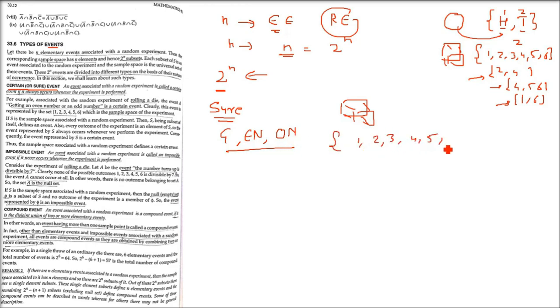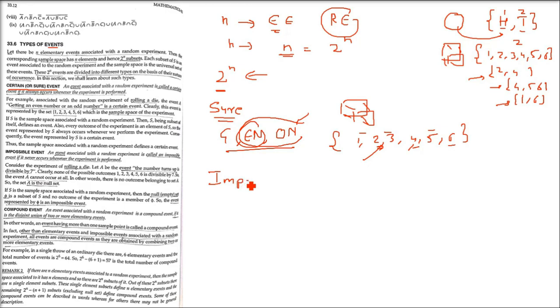So the sample space is 1, 2, 3, 4, 5, 6. These are all the possibilities. This is the sample space of 6 elementary events. Now 1, 3, 5 are odd numbers, 2, 4, 6 are even numbers. So if you have an event of getting an even number or odd number, whenever you throw a die, the number will be either even or odd. So this is a sure event. Every time either an even or odd number will come. So this is called a certain or a sure event.